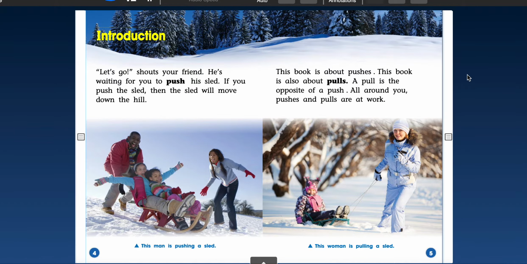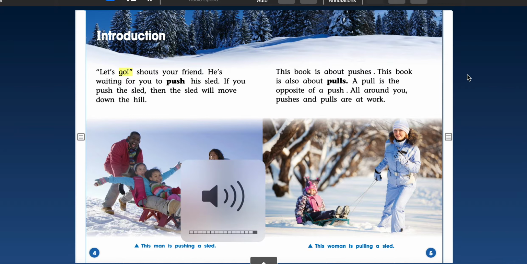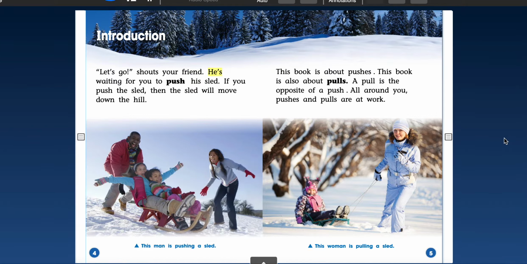Introduction. "Let's go!" shouts your friend. He's waiting for you to push his sled. If you push the sled, then the sled will move down the hill. This book is about pushes. This book is also about pulls. A pull is the opposite of a push.